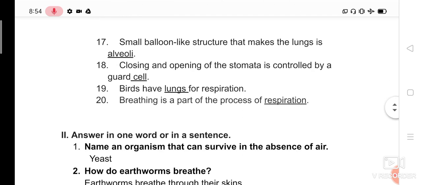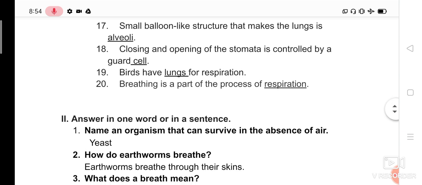Question number 7. The small balloon-like structure that makes the lungs is alveoli. So imagine the lungs picture. The trachea is divided into two, each entering the right lung and left lung. From that, so many branches, that is bronchi, and the bronchi further branch to form bronchioles. At the end of each bronchiole, you find balloon-like structures called alveoli.